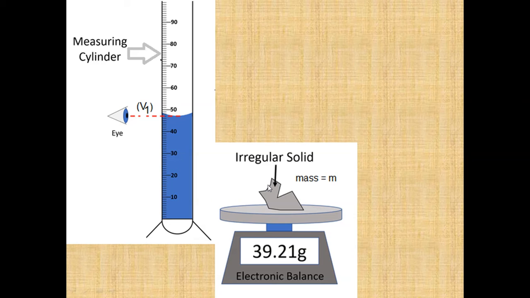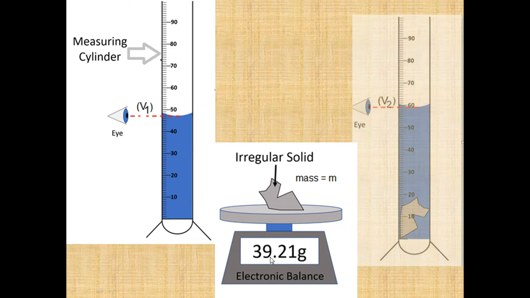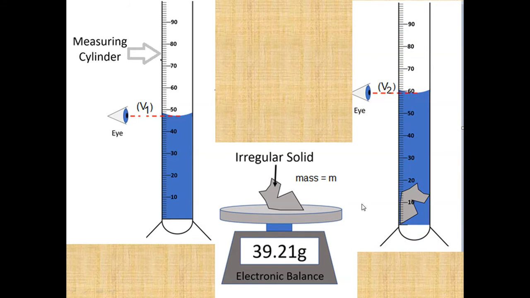Now whatever solid's density you wish to calculate, you measure its mass by using the electronic digital balance or the beam balance. Suppose I used the electronic balance and got the mass as 39.21 gram.